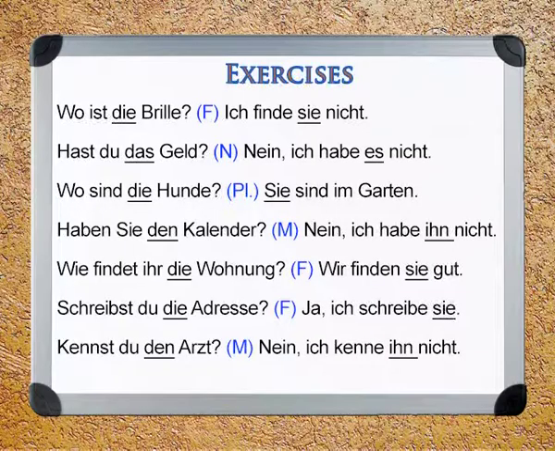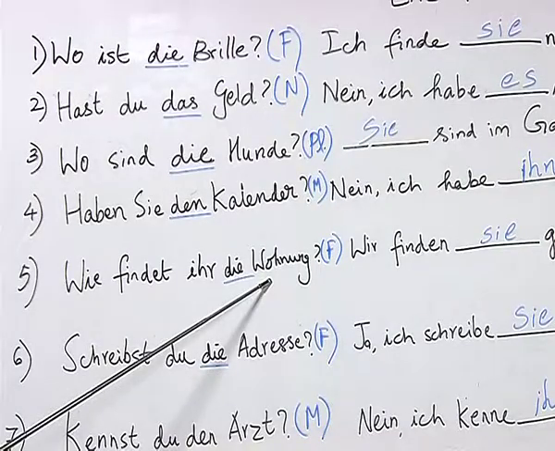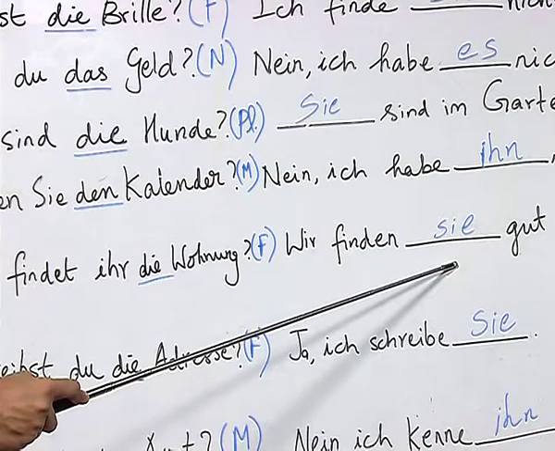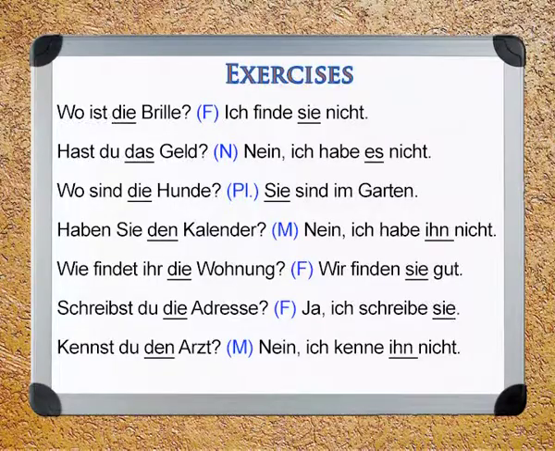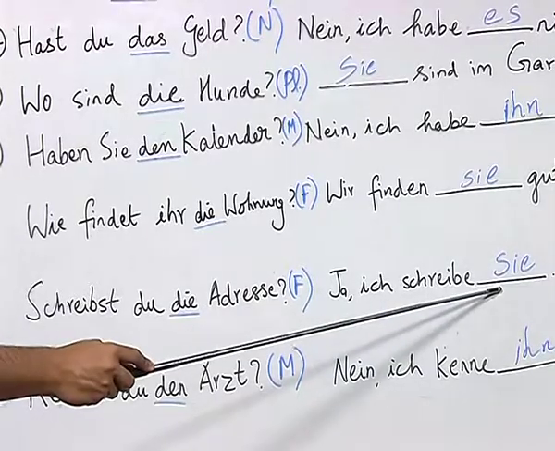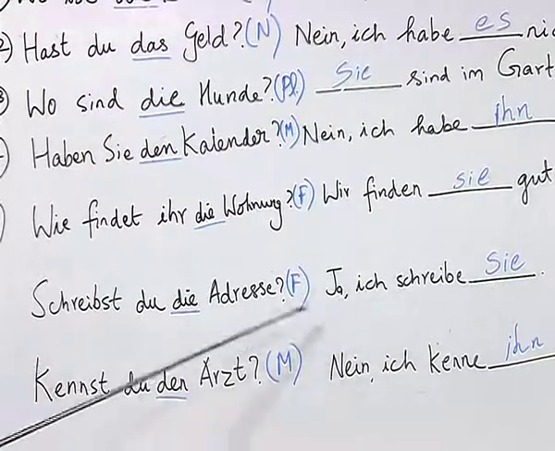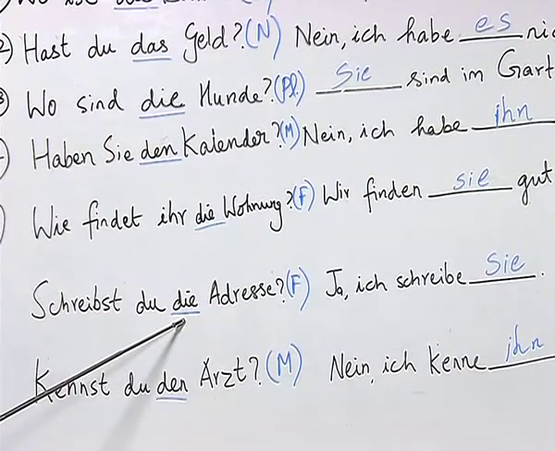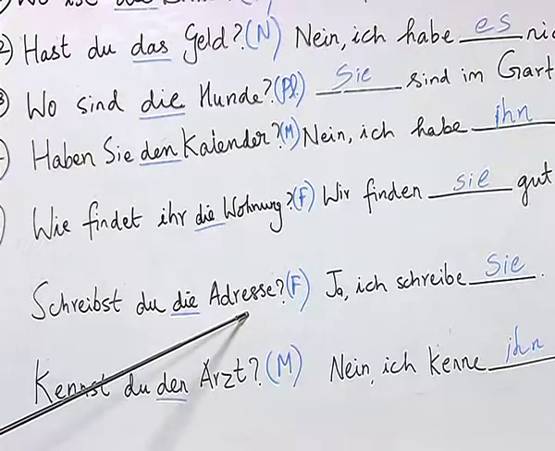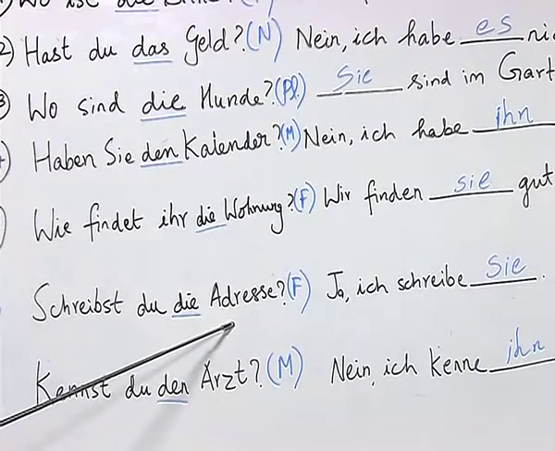Wie findet ihr die Wohnung? Wir finden sie gut. Here also the student correctly identified the gender of the noun, which is feminine, and wrote the correct pronoun sie here, which is in accusative. Schreibst du die Adresse? Ja, ich schreibe sie. Here also the student wrote the correct pronoun in accusative, deriving it from the correct article and the noun, which is also in accusative here, which is die Adresse.